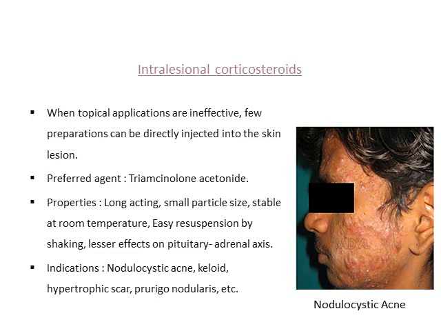So, the other form of treatment is intralesional corticosteroids. Intralesional corticosteroid is a type of treatment where you inject medicines such as corticosteroids directly into the lesion. You don't apply it topically, but instead use an insulin syringe, fine needle, and inject it directly into the lesion. We do this especially when the lesion is very thick or hard, such as keloids, hypertrophic scars, prurigo nodularis lesions, nodulocystic acne. In such cases, we inject long-acting steroids such as triamcinolone acetonide into the lesion.